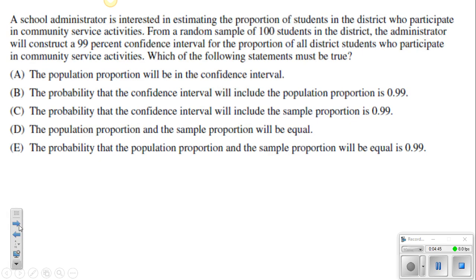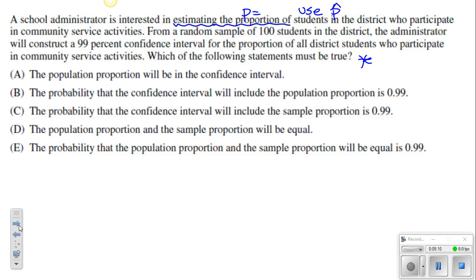Number 4 here, you're going to be asked to identify which of the following statements is true. So a school administrator is interested in estimating the proportion of the students in the district who participate in community service activities. So right off the bat, you should know that you're estimating a proportion. So this means that you're talking about estimating P equals, and we're probably going to have to use P hat.